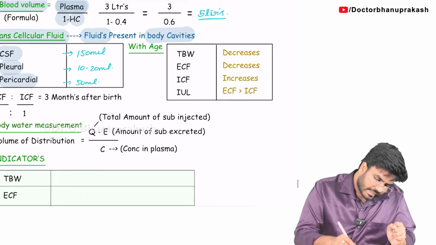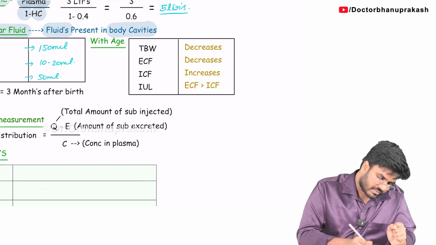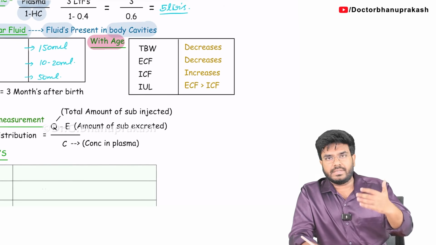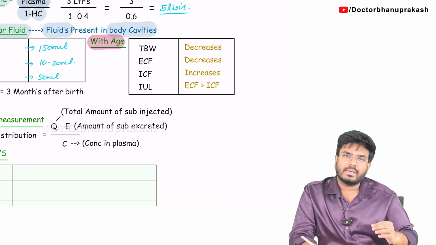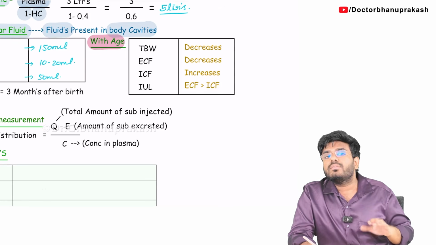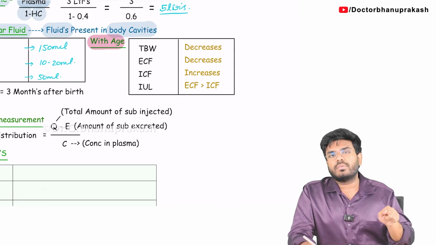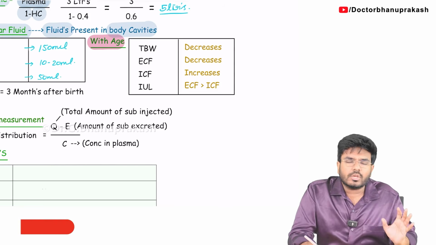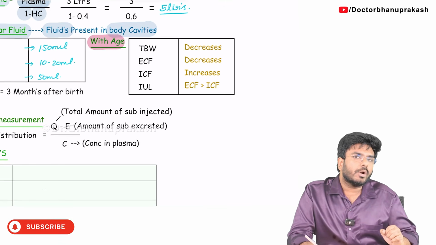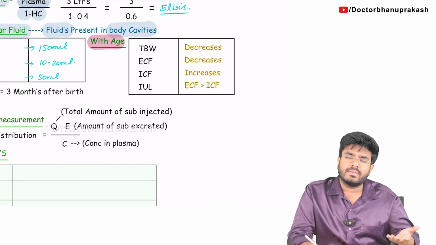Now, a recent exam question was asked from here, with age. When a person is aging, 1 year, 2 years, 3 years, 4 years, 10 years, 20, 30, what happens to these body fluids? Which body fluids will increase? Which body fluids will decrease? Simple, follow this logic. When you are growing, what happens to the number of cells in your body? The number of cells in your body increases with every year.